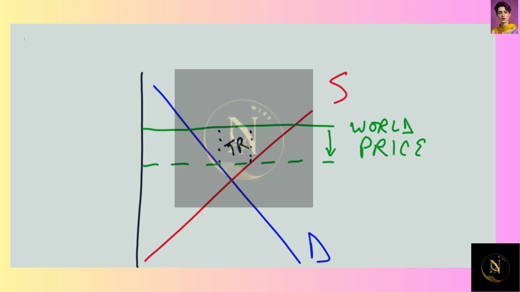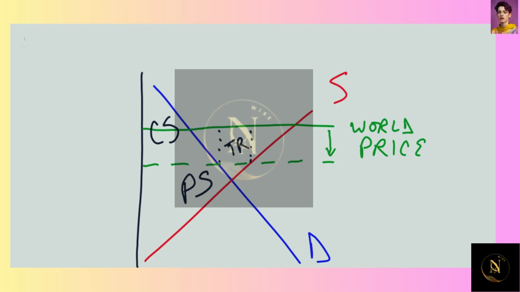Now, the consumer surplus is going to grow pretty substantially. It's going to more than double. So now it's everything above the green dash and to the left of the demand curve. The producer surplus, on the other hand, has shrunk. It includes everything below the dashed green line and to the left of the supply curve.